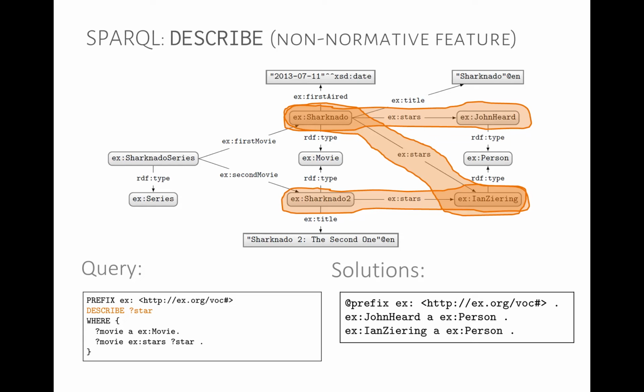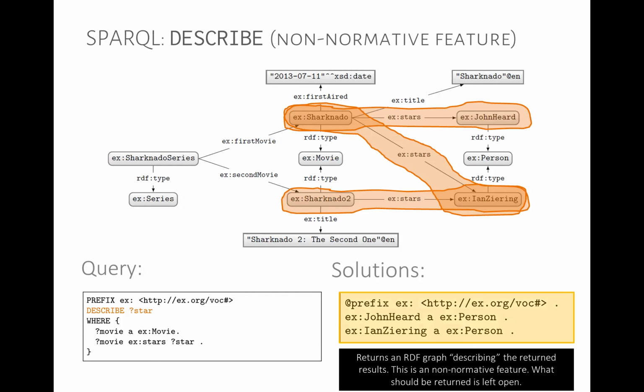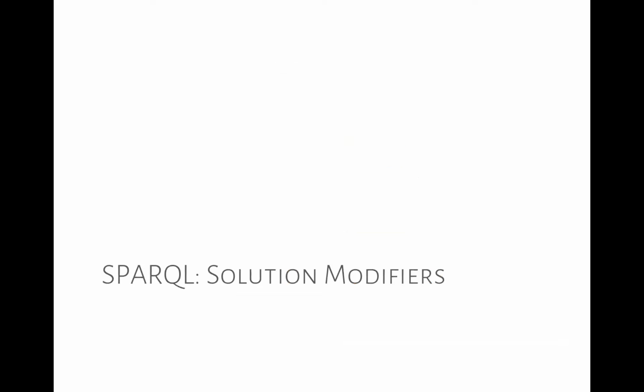Sometimes it will return the triples where it appears as subject or object. There's a mix of different interpretations. It's not formally defined, but intuitively it's: describe this result to me. What is this thing? It's an RDF graph describing the returned results. What should be returned is left open. So it provides some sort of syntax for engines that want this feature.